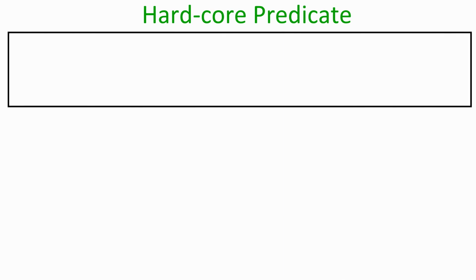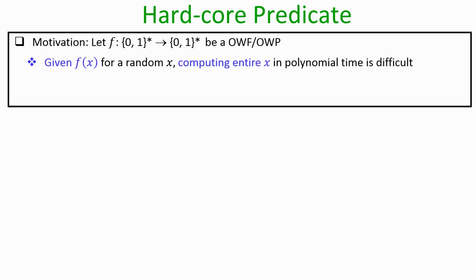So, now let us discuss another interesting related concept, namely that of hard core predicate, which will be useful when we design our candidate pseudo random generator from a one way function. And the motivation for this hard core predicate is as follows.